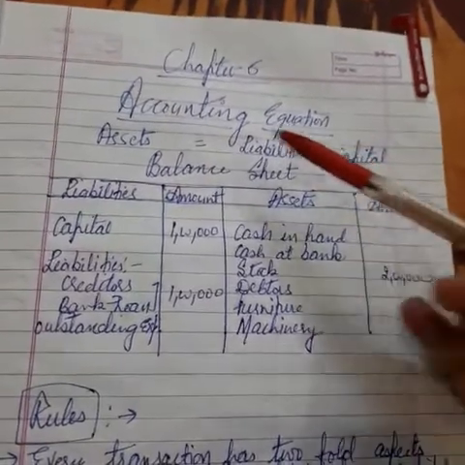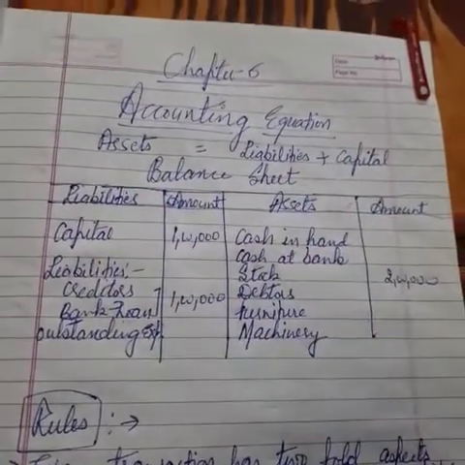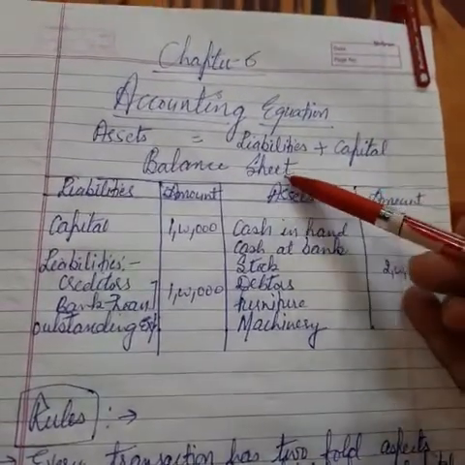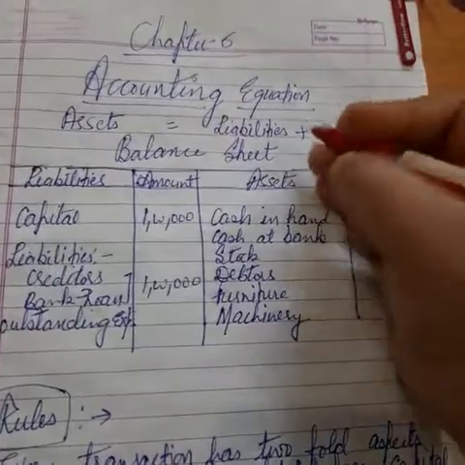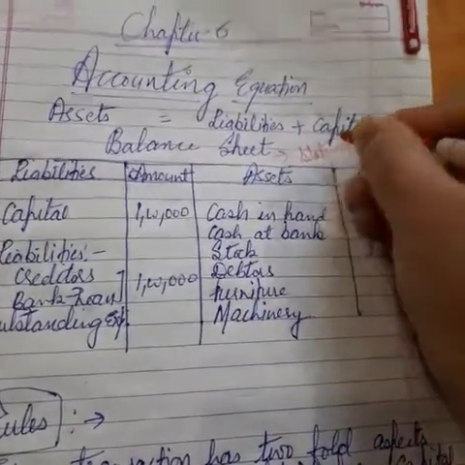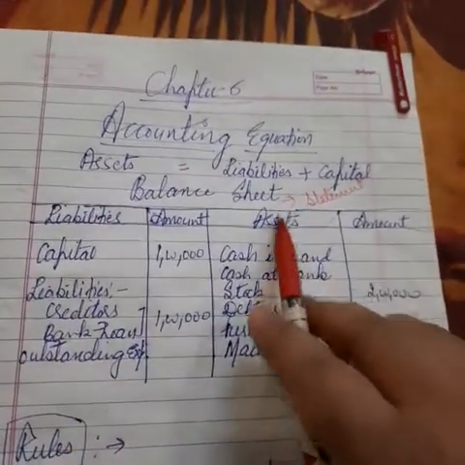Before explaining this statement, I would like to tell you something about the balance sheet, because you are hearing it for the very first time. So this is the balance sheet. First of all, what is a balance sheet? This is a statement which shows different kinds of liabilities as well as assets.